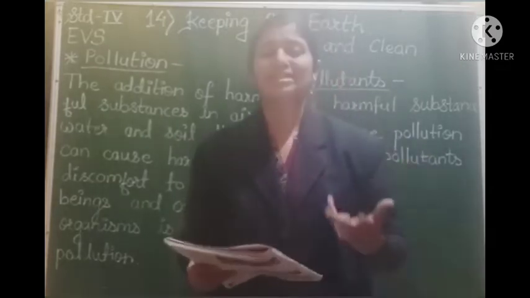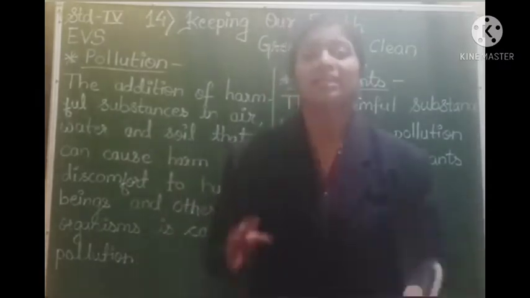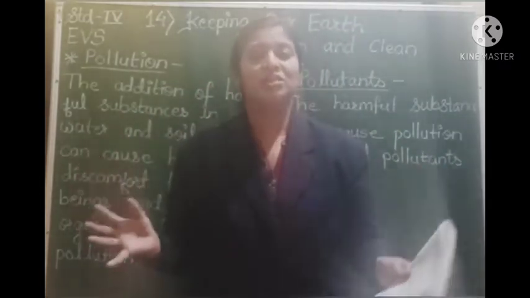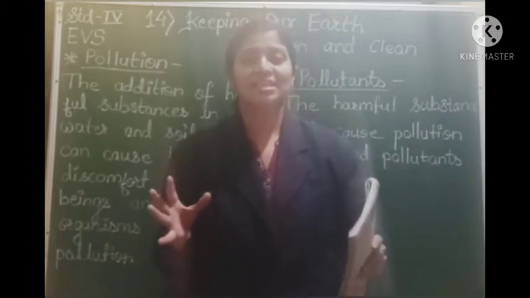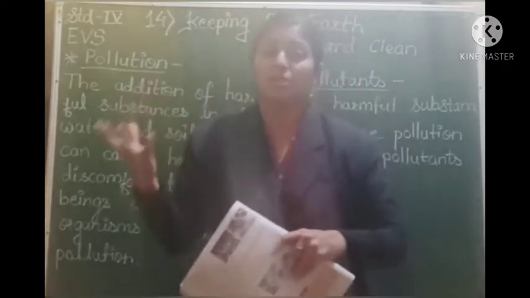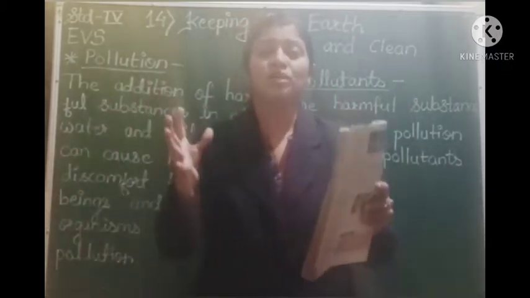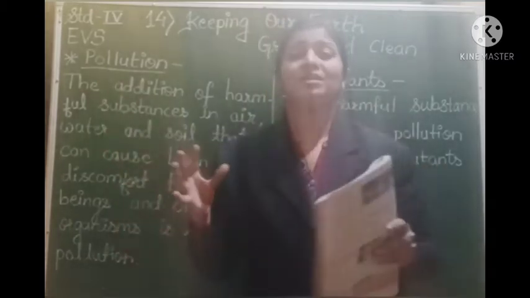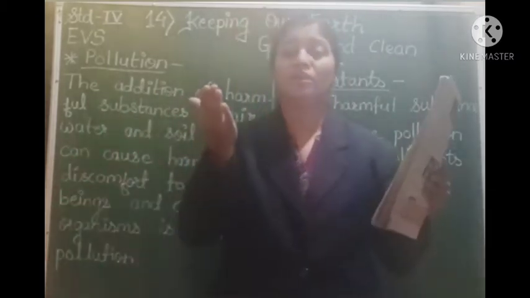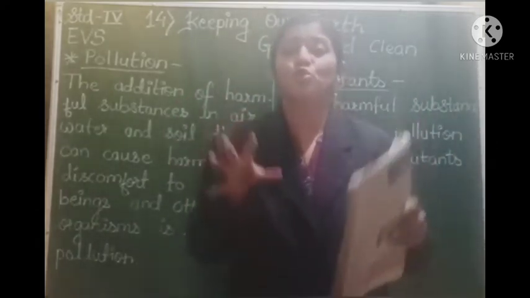Also domestic and industrial waste. A lot of industrial waste is dumped on the land, and the garbage, the sewage, all the waste from our house, is also dumped on the soil itself, right? It is taken in big vehicles like trucks and tractors to a place outside the city, and it is dumped there, it is thrown there.